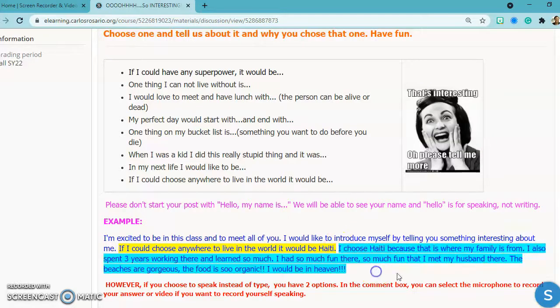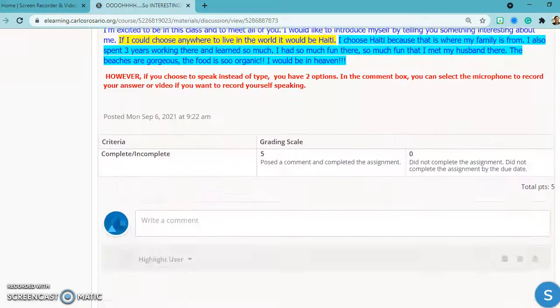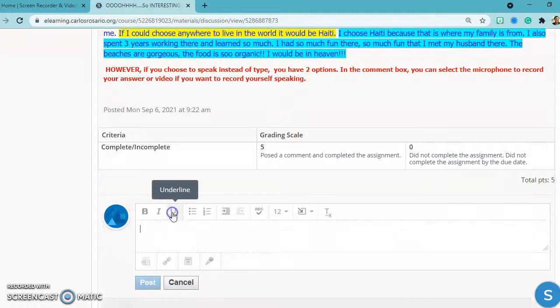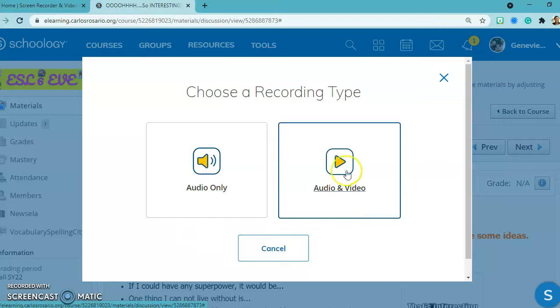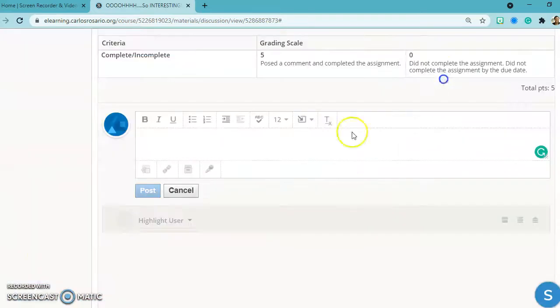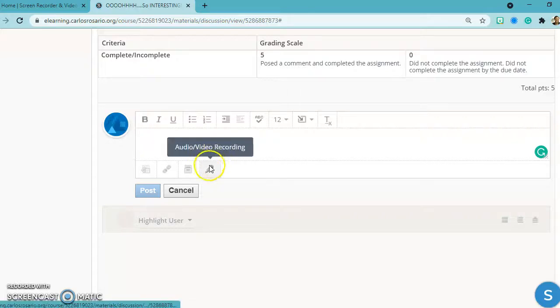All right. So the same as yesterday, you have your options. You can type or you can click the microphone and choose to do audio or video. But remember, you have to type something in order for the audio to go through.